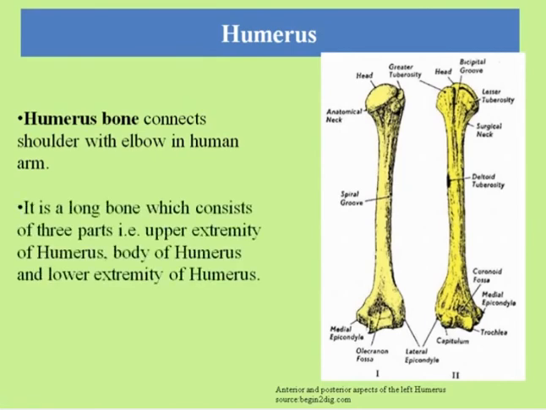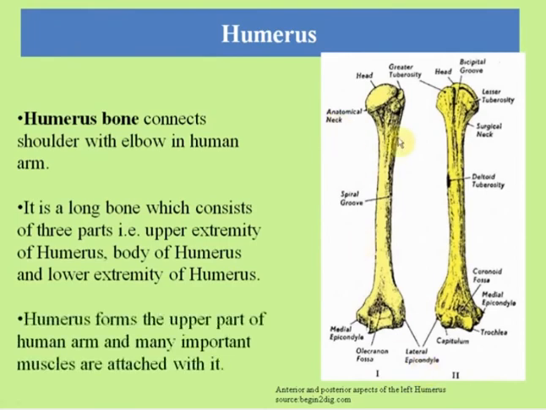It is a long bone which consists of 3 parts, that is the upper extremity of the humerus, the body of the humerus and the lower extremity of the humerus. The humerus forms the upper part of the human arm and many important muscles are attached to it.